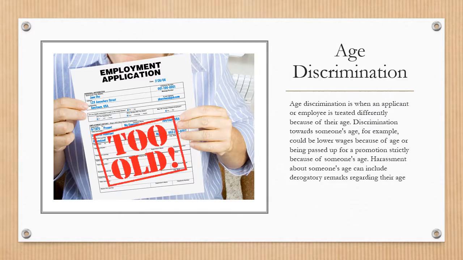Age discrimination. Age discrimination is when an applicant or employee is treated differently because of their age. Discrimination towards someone's age, for example, could be lower wages because of age, or being passed up for a promotion strictly because of someone's age. Harassment about someone's age can include derogatory remarks regarding their age.